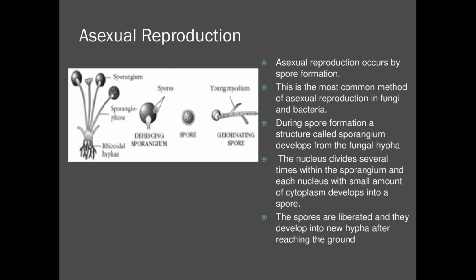So this is how asexual reproduction happens. Asexual reproduction happens by spore formation. At the time of asexual reproduction, a structure called sporangium develops in the fungal hypha.